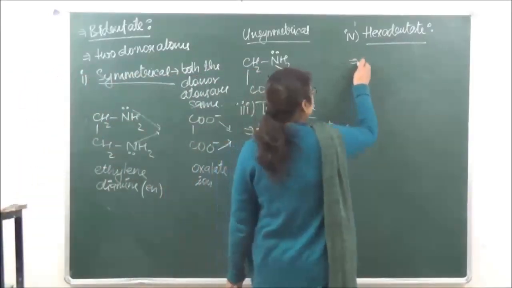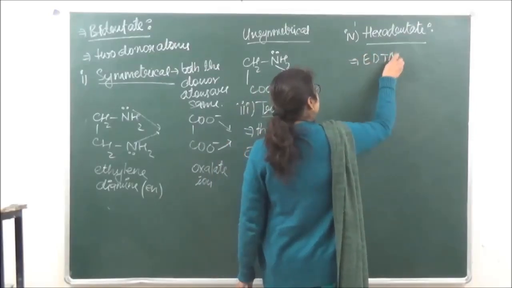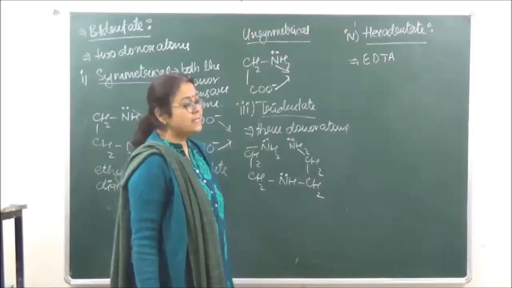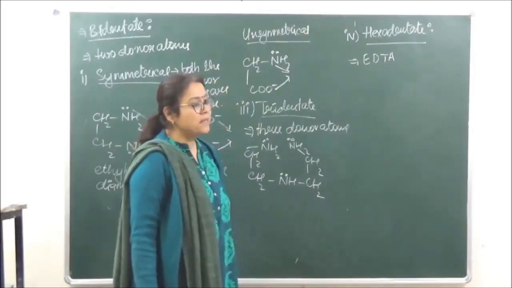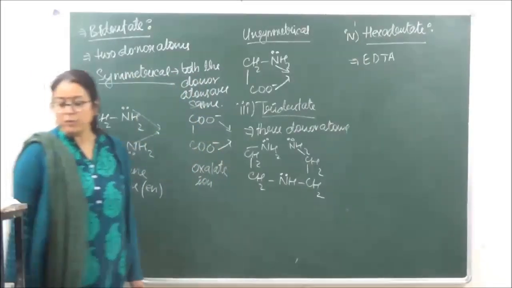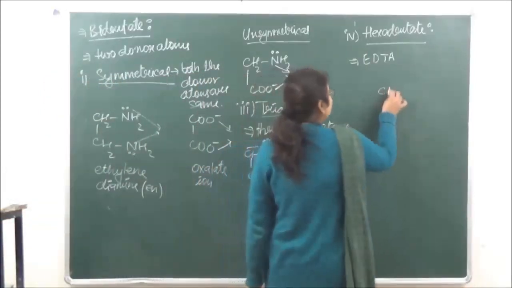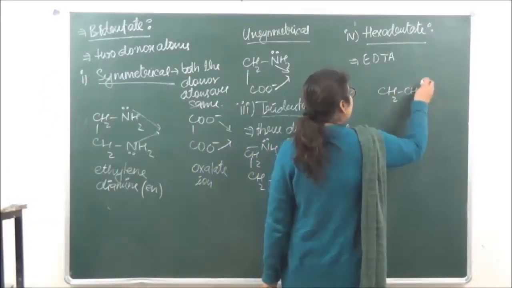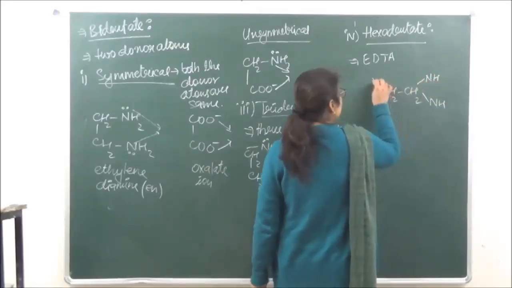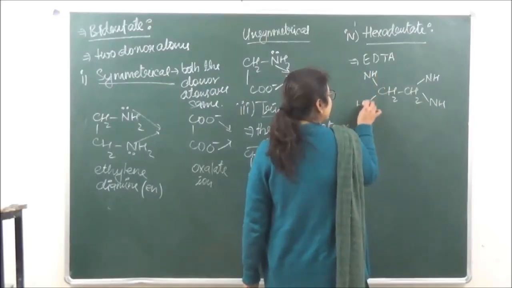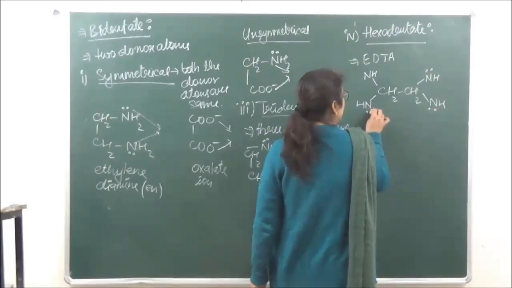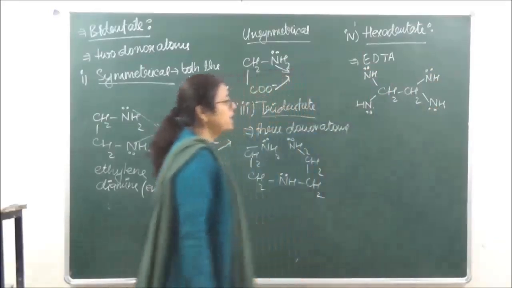An example which we can take over here is EDTA, ethylene diamine tetraacetic acid. So let's see what is going to be the structure over here. We have ethylene, CH2, CH2, diamine, N, H, NH. Similarly, we have NH over here and NH over here. So we have 1, 2, 3, 4 in nitrogen.